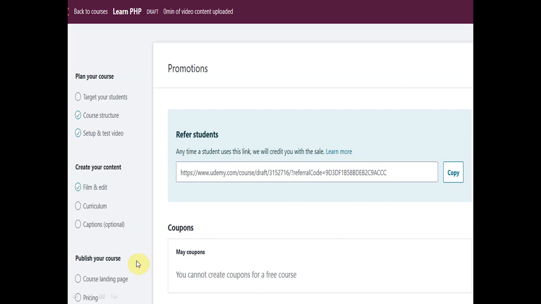We have some coupons also. You can provide coupons here. You cannot create a coupon for a free course. For a free course we will not create a coupon, but for a paid course we can create coupons. We can provide coupons to selected students. Suppose we have mentioned some condition, according to the condition we can provide the coupon to the student and learner. So this is the coupon.